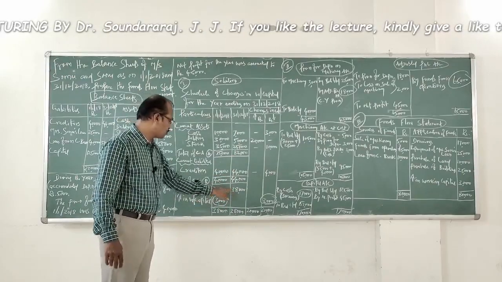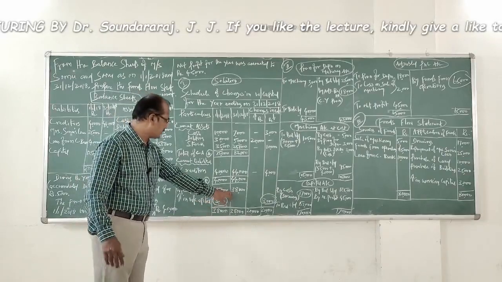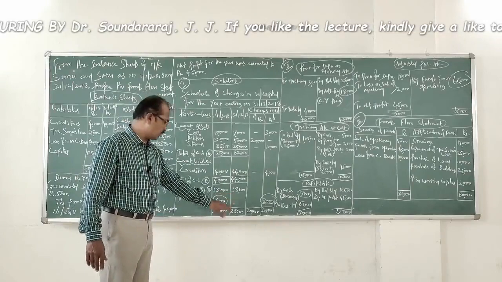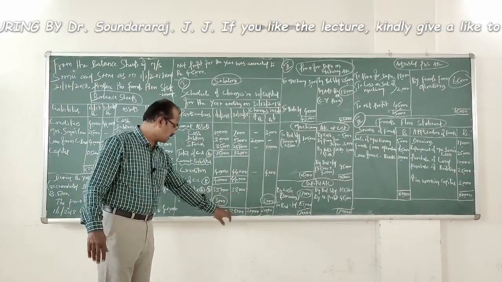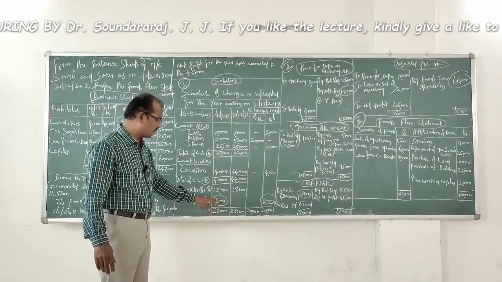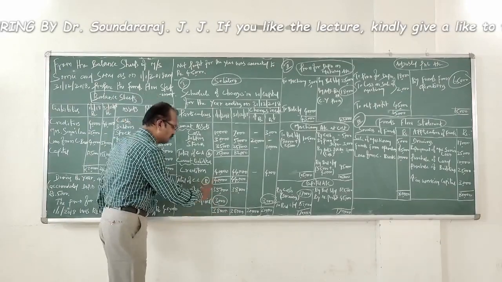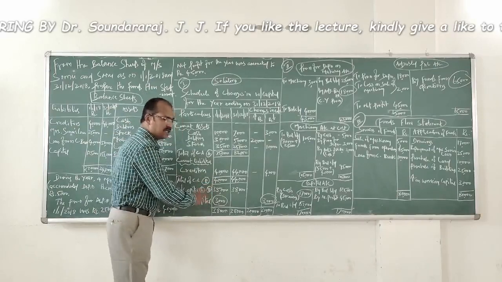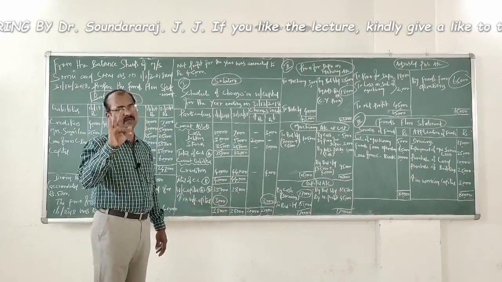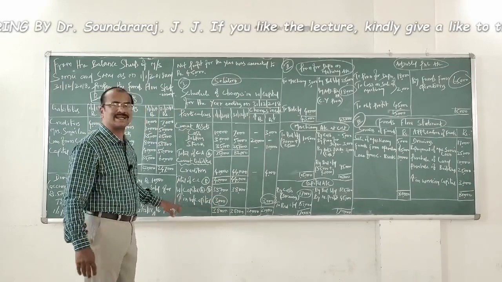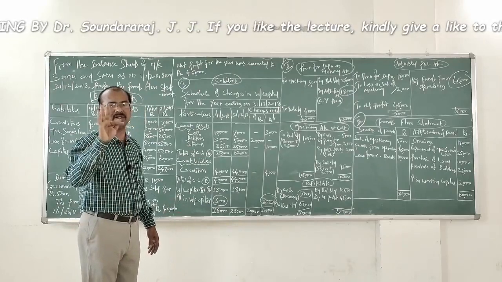Now, among these two, which is a higher figure? It is like balancing a ledger account. 38,000 is the higher amount. Therefore, it becomes the value of total 38,000, 38,000. So, what is the difference you find? 3,000 rupees. Therefore, comparing the working capital of the previous year, working capital of the current year is increased by 3,000 rupees. So what is the result of schedule of changes in working capital? Increase in working capital by 3,000.